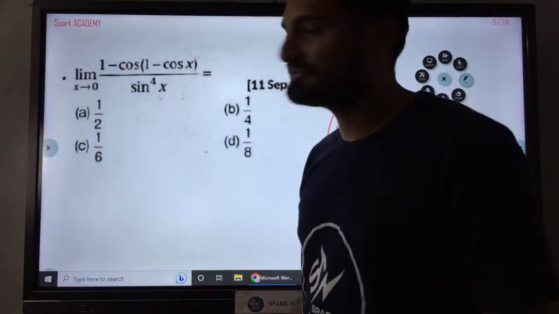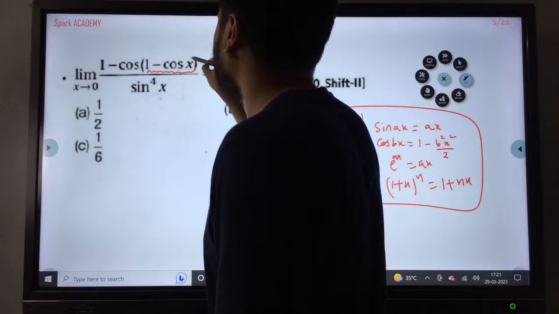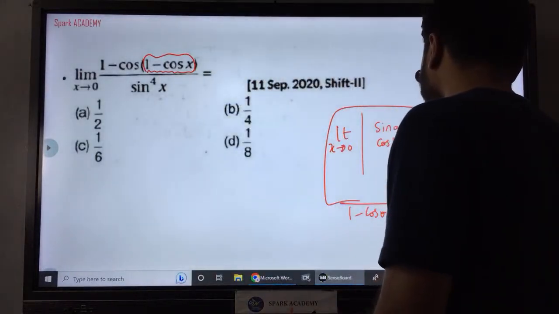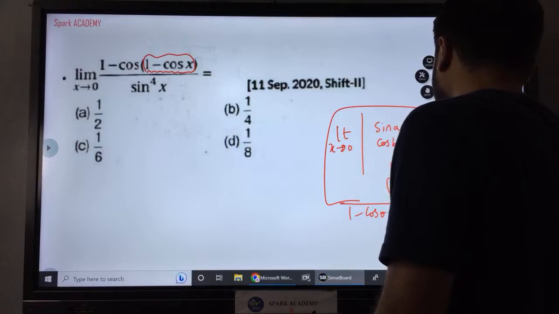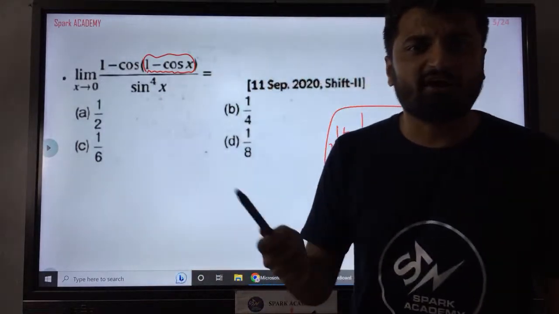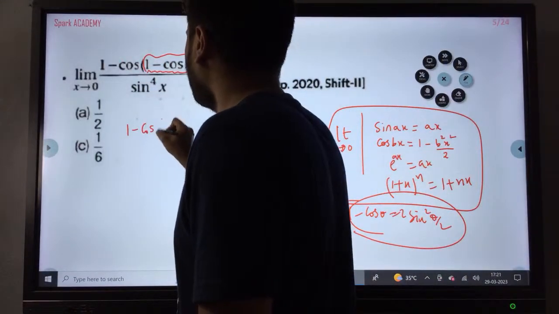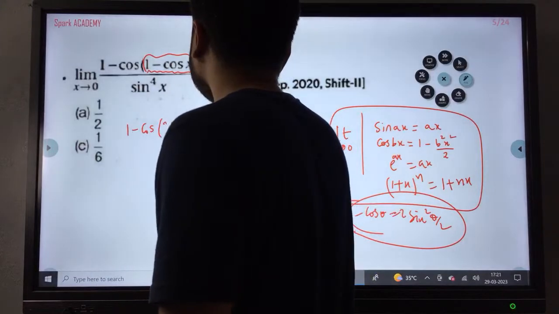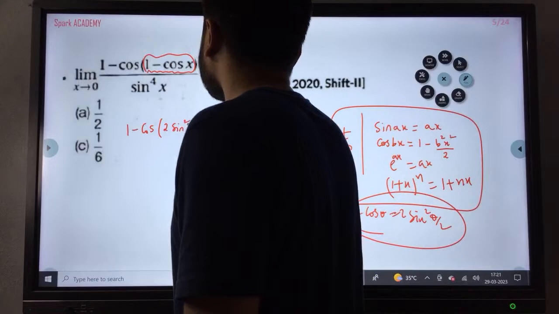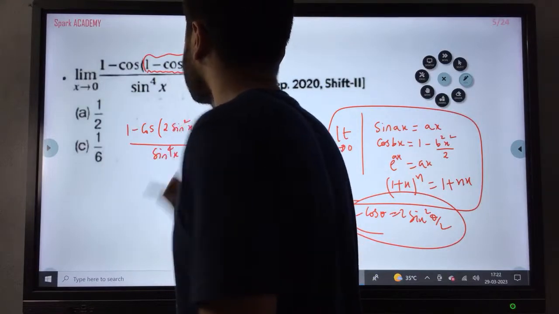Now let's try and start solving. Firstly, I will use a little bit of trigonometry. 1 minus cos theta in trigonometry is 2 sine square theta by 2. This is the only thing which you need to figure out. After that it's the same. So this is like 1 minus cos of 2 sine square x by 2, by sine power 4x.